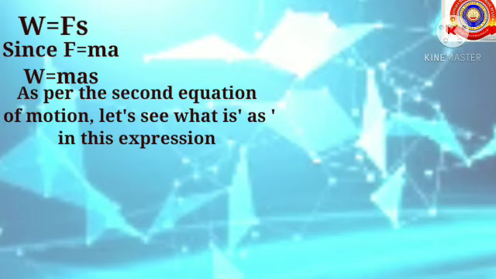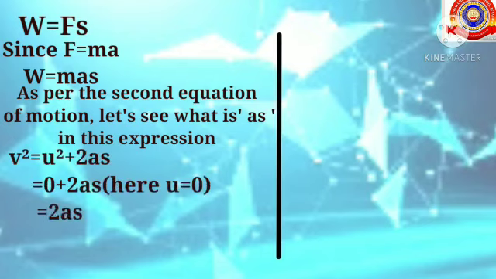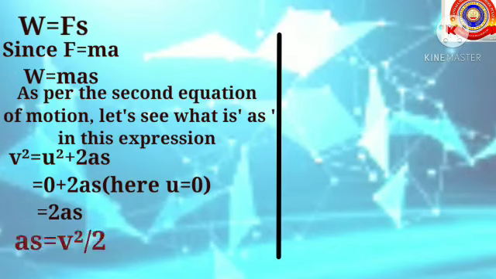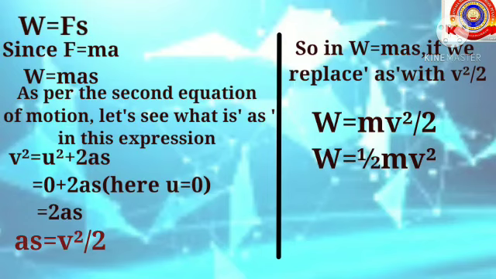So for that, here we are taking the equation v square equals u square plus 2as. And we know that the value of u, that is initial velocity of the car, is 0 here. So by applying 0 in the place of u square, we will get the equation v square equals 2as. And from this we can rewrite the equation as as equals v square by 2.